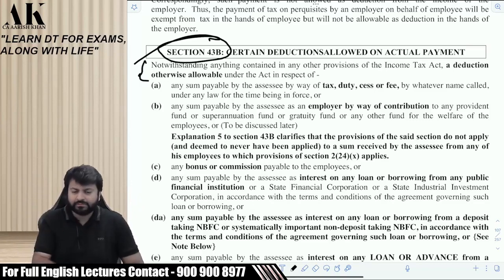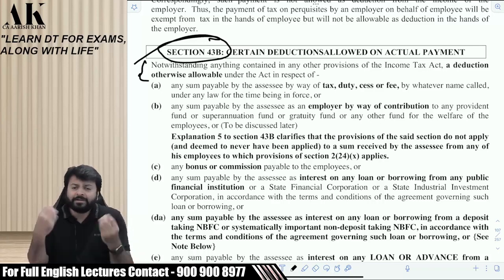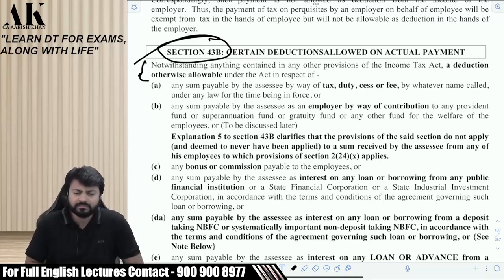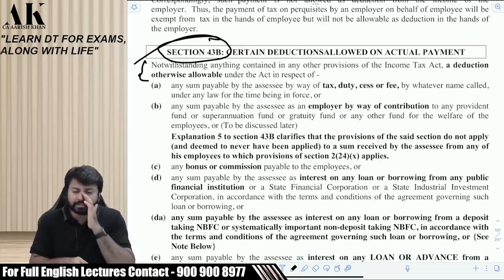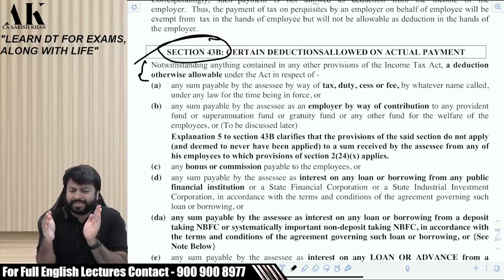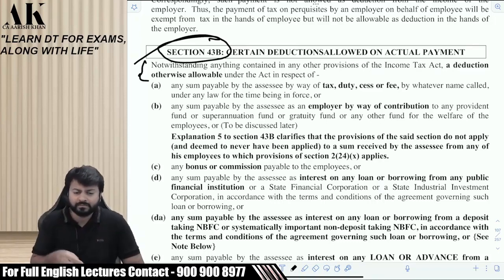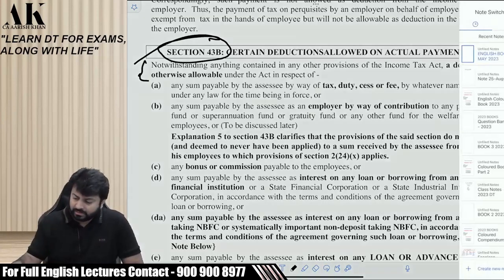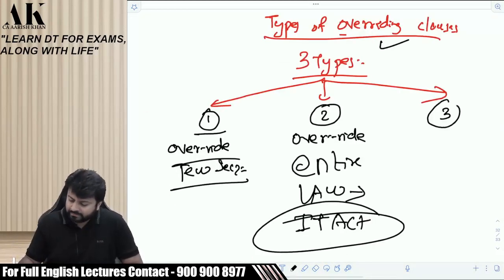Read the first 2 lines. What is written over there? What is it overriding? The entire income tax law is getting overridden. The entire income tax law, unlike the previous section where only a few series of sections were getting overridden. Okay. The third type of overriding clause, it will override